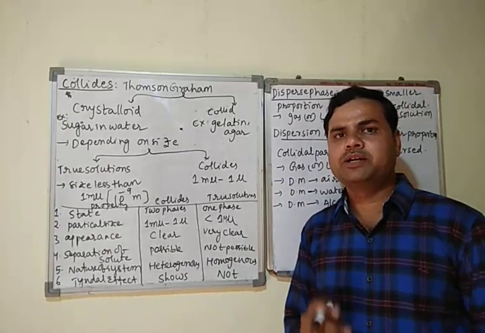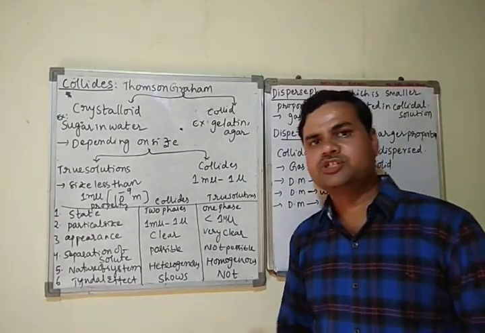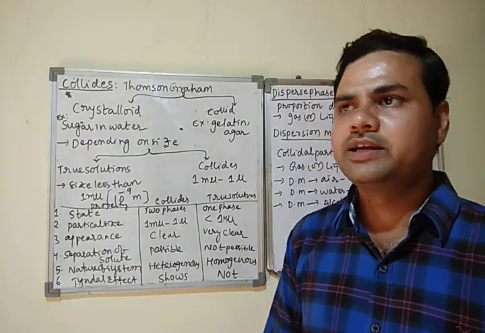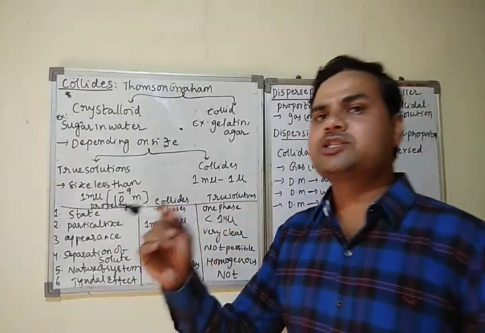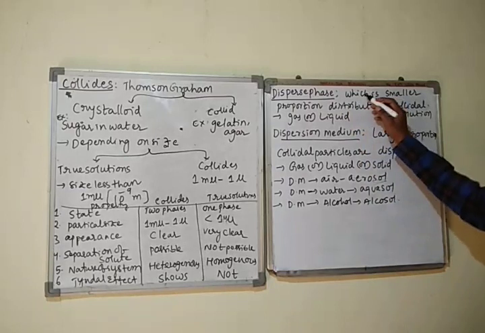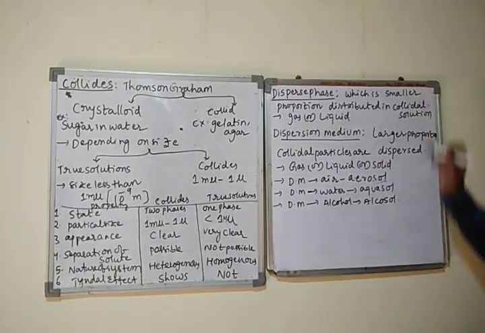Now we will see a very important definition. Till the completion of this topic, colloids, we will always use these two words: disperse phase and dispersion medium. I told you already, disperse phase is like a solute, dispersion medium is like a solvent. Disperse phase means the phase in smaller proportion distributed in the colloidal solution.